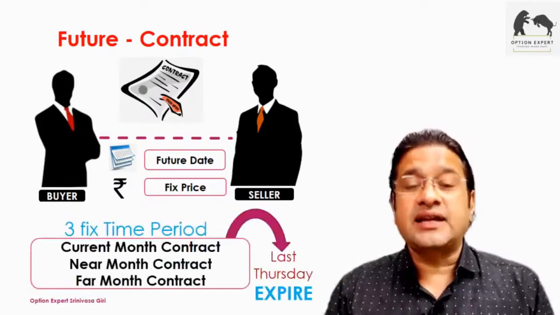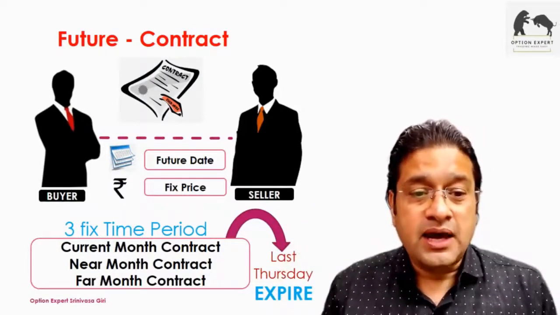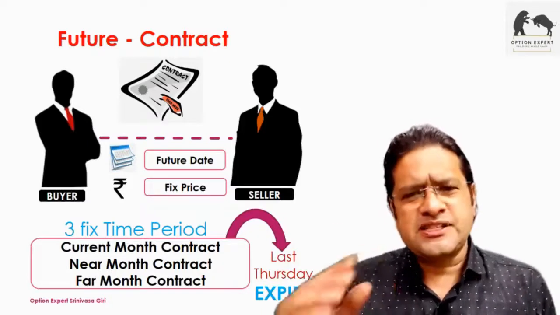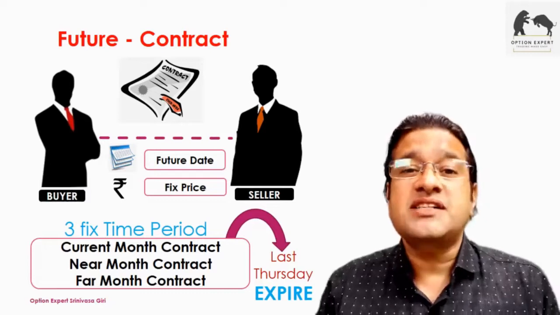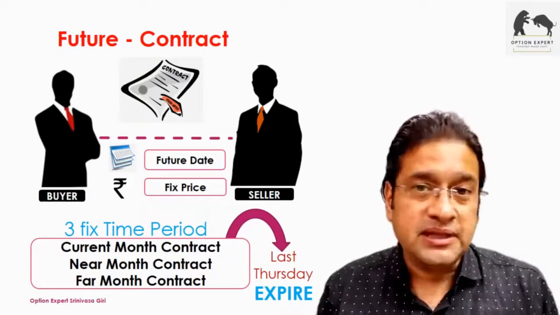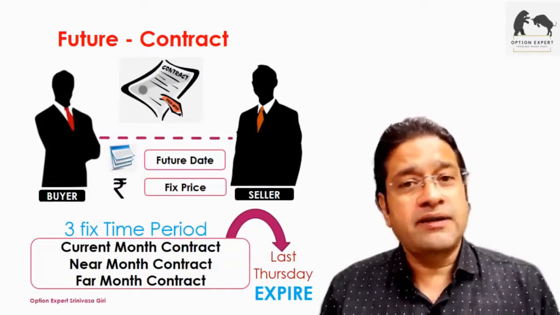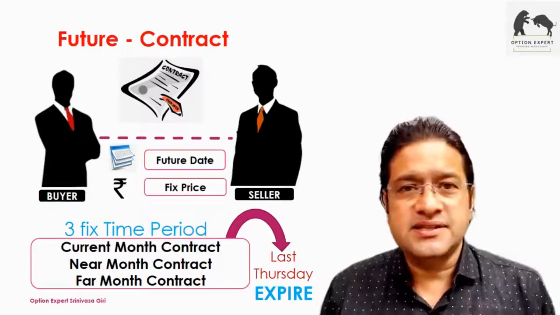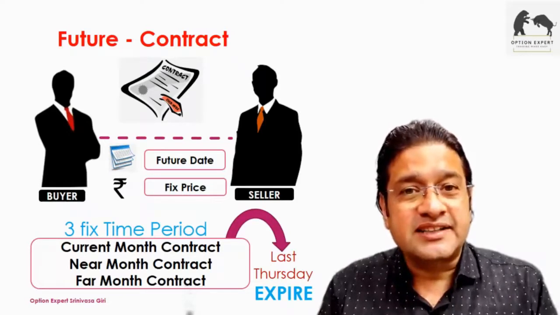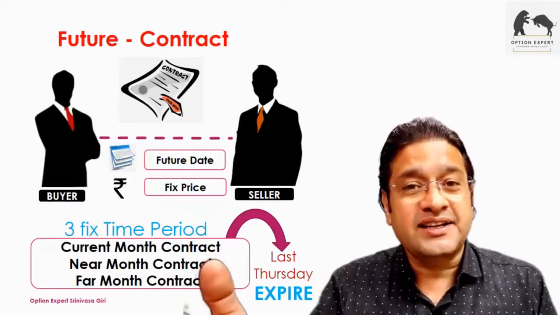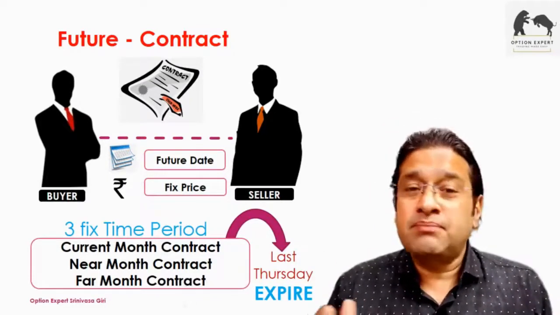Now, taking it further, at any given point of time, there are always three contracts which will exist. The first thing we will understand is that every month, on the last Thursday, these contracts expire automatically. For example, in the month of October, it will expire on the last Thursday of October. November, the last Thursday. December, the last Thursday. It's the same. Exactly at the expiry of the current month contract, that is the last Thursday, a new contract for the third month will be created. Now, what are these three month contracts known as?